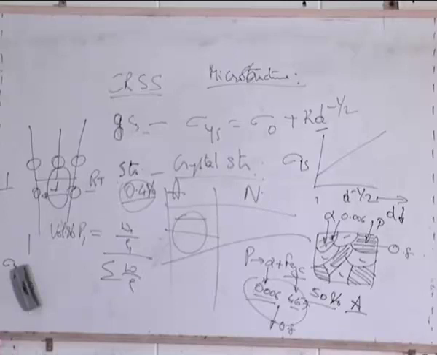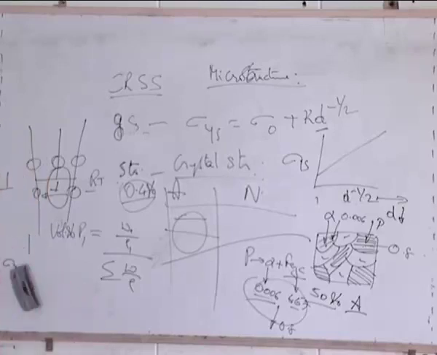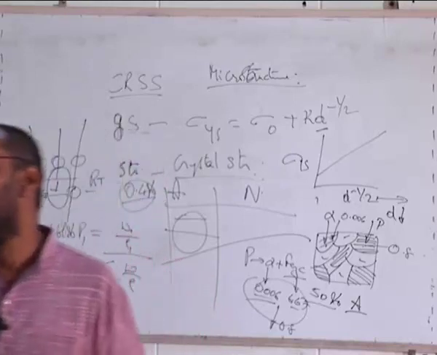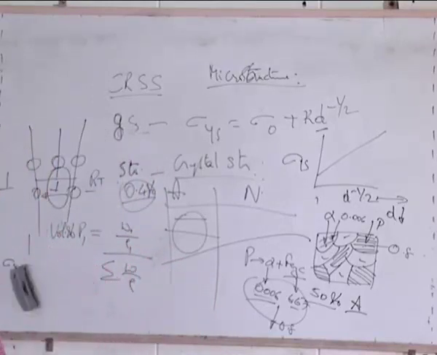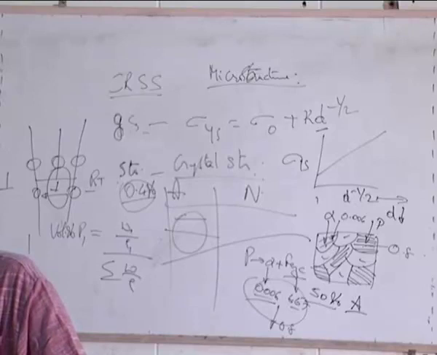But if I do not have the way to measure it, let's say I don't have a weighing balance with me to do all this, how do I find out the density of cementite? I know the composition of it. Can I find out the density? If I know the density of iron and the density of carbon, can I find out the density of cementite? Or if I know the crystal structure of cementite, do you know how to find out the density from the crystal structures? You must have done some calculations.